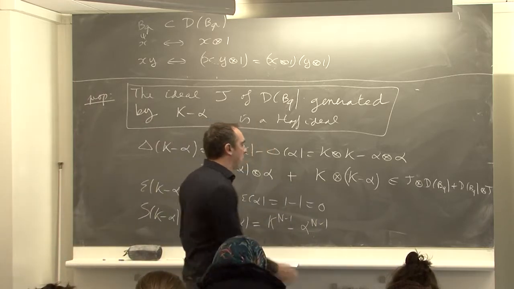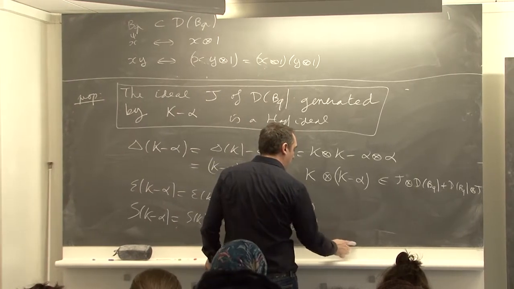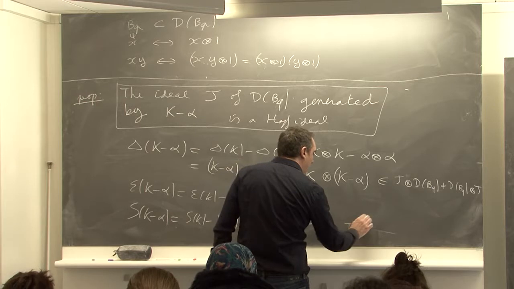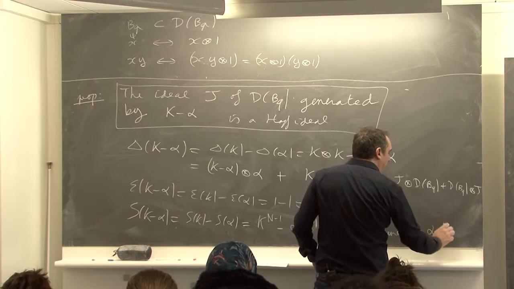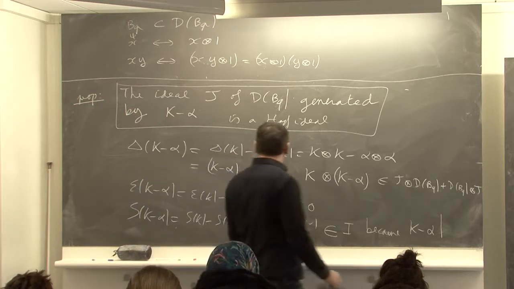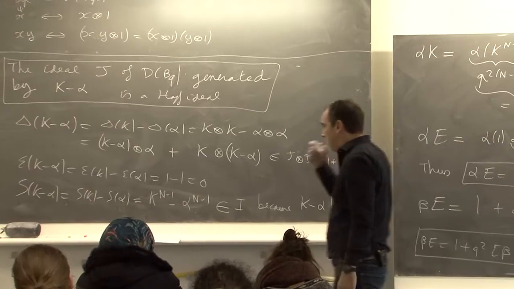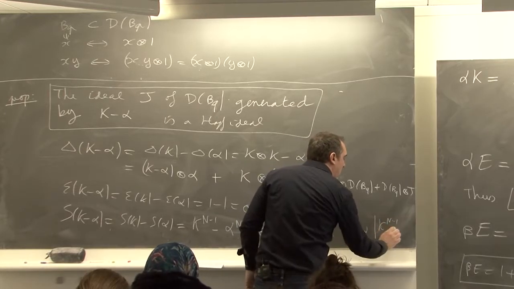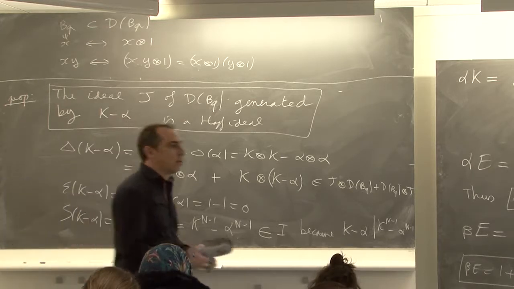And here it belongs to I, because K minus alpha divides. So it's a usual factorization. This is a polynomial, divisible by K minus alpha. N is greater than 2.